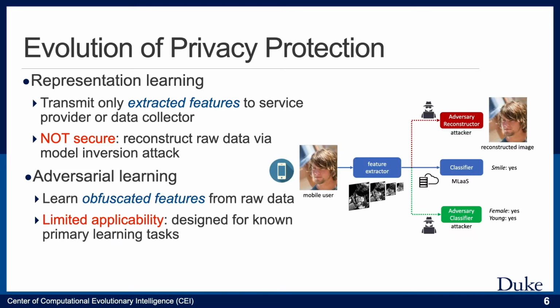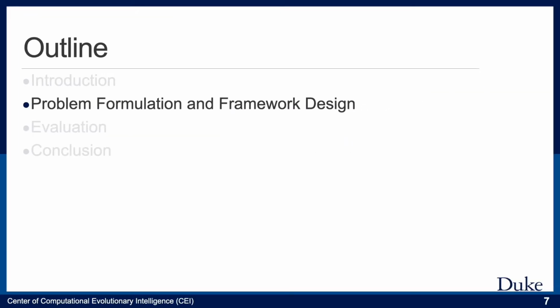In addition, the extracted features can also be utilized by an adversary to infer private attributes, such as gender, age, and so on. To step forward, inspired by the GAN, generative adversarial networks, several adversarial learning approaches have been proposed to learn obfuscated features from the raw data. Unfortunately, those solutions are designed for known primary learning tasks, which limits their applicability in data crowdsourcing, where the primary learning task may be unknown or changed when training a deep learning model. Then, what is an ideal privacy protection framework for data crowdsourcing? The aforementioned privacy and generalization issues motivate us to design a more general and secure solution. Next, I will elaborate the problem formulation and the framework design.